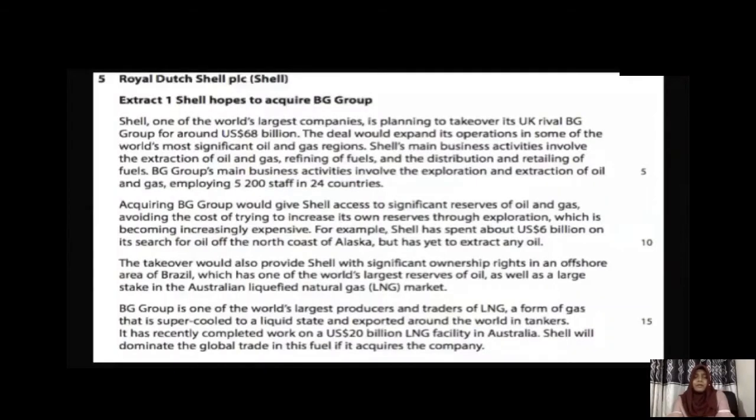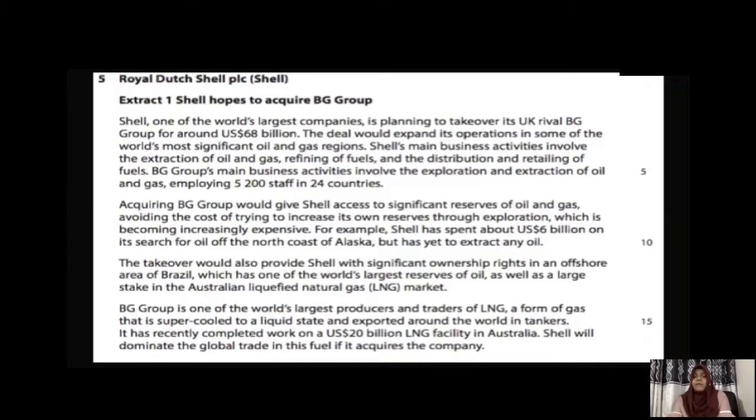If you look at the case study, here it says, Shell, one of the world's largest companies, is planning to take over its UK rival BG Group for around $68 billion. The deal would expand its operation in some of the world's most significant oil and gas regions. Shell's main business activities involve the extraction of oil and gas, refining of fuels, and the distribution and retailing of fuels.